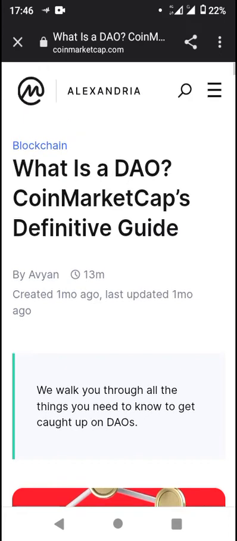Looking at this article, what is a DAO? CoinMarketCap's definitive guide, so you want to learn about what a DAO is. The article was done by Ivan on blockchain, CoinMarketCap Alexandria.